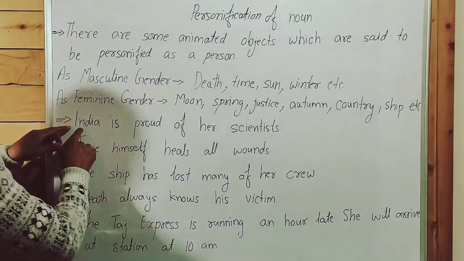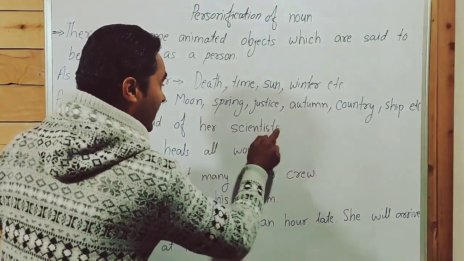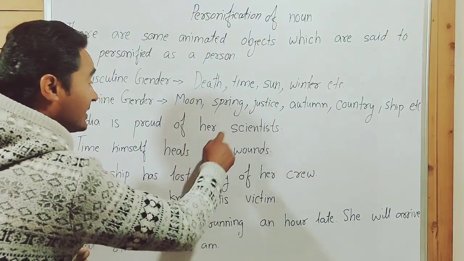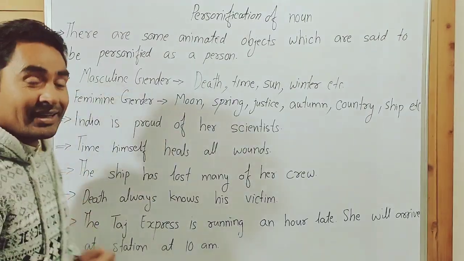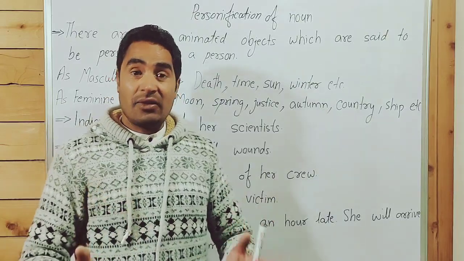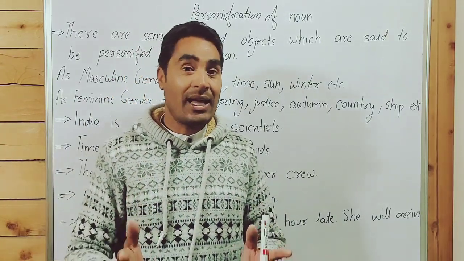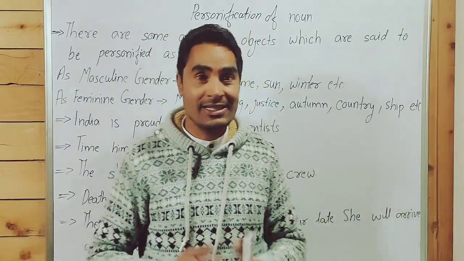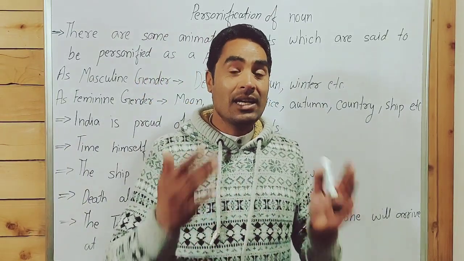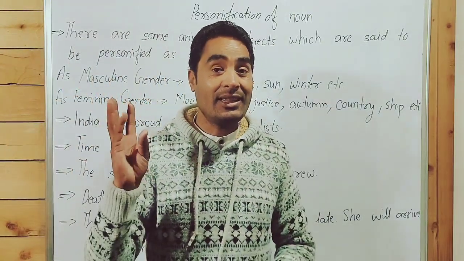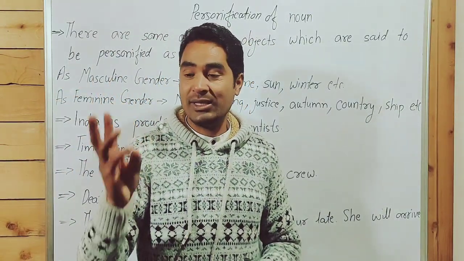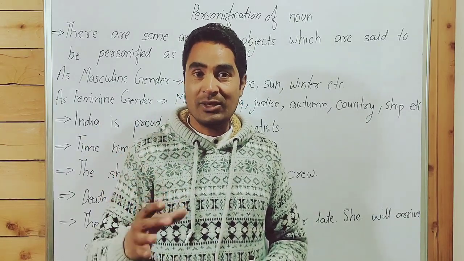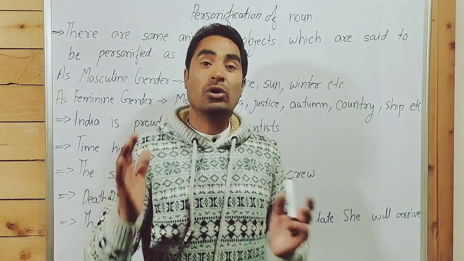Point to be noted: India is proud of her scientist, not its scientist. India, a country, is treated as feminine gender. But point to be noted, there are four countries that are represented as masculine gender: first the USA, second Germany, third Russia, and fourth France.